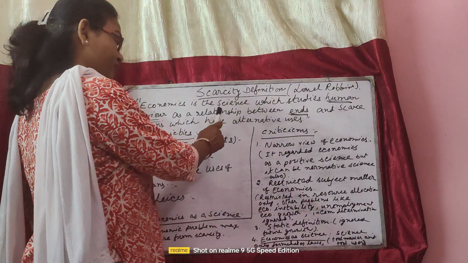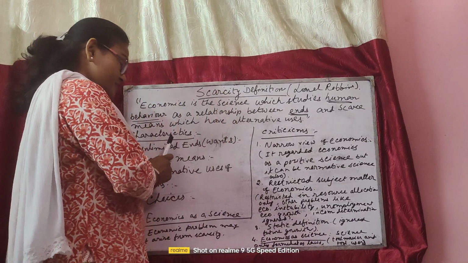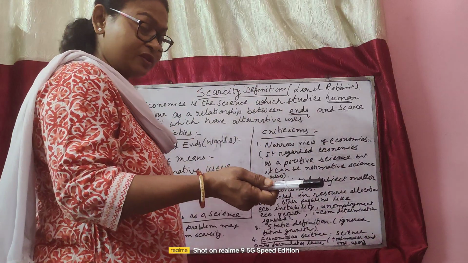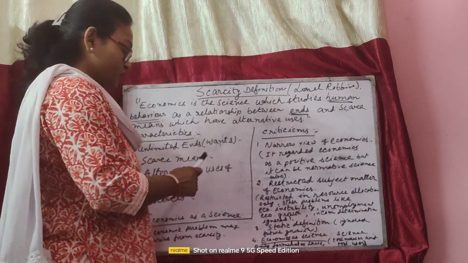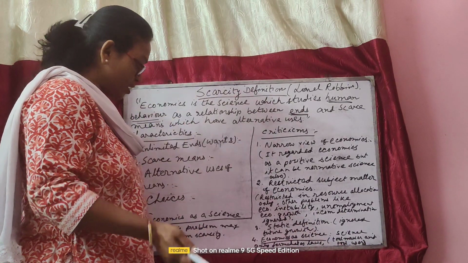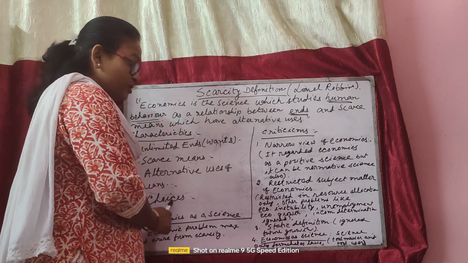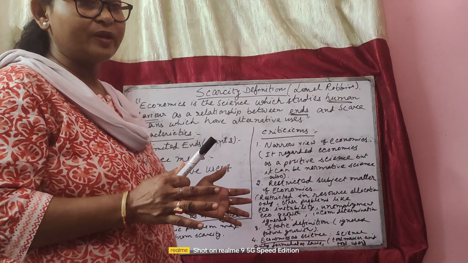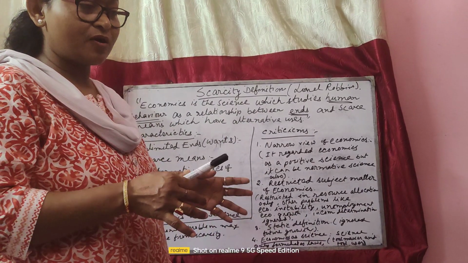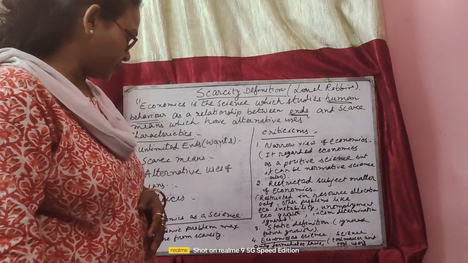So we have to study which wants we have to satisfy first, and where we will use the resources, because different lines of production are there, and for that we need choice. That means humans have to make choices among all the alternative lines of production.